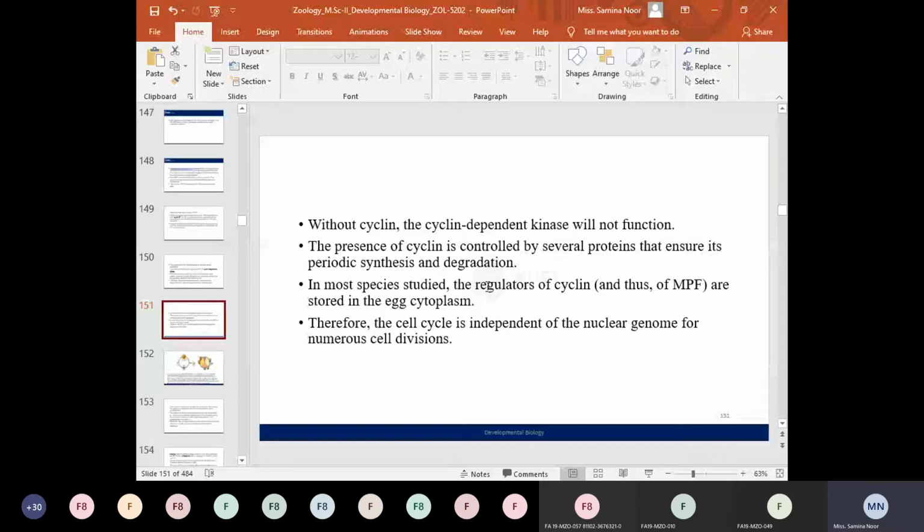So in many species, such factors or regulators are stored within the egg cell cytoplasm. So therefore, the cell cycle is not dependent on the nuclear genome. So it's independent of the nuclear genome for the numerous cell divisions. So जो early cell divisions हैं जिनको हम cleavage divisions कहते हैं, so in such cell divisions, the cell cycle is independent of the nuclear genome.